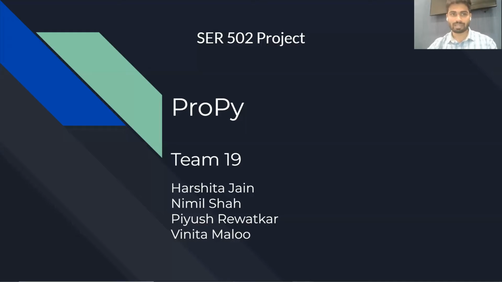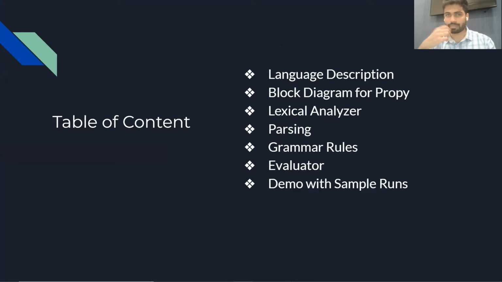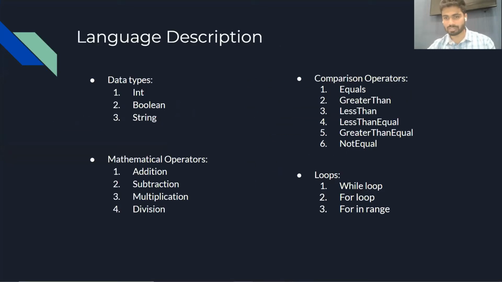So I'll start by giving a high-level overview of our project. The flow of this entire demonstration will be as follows. I'll be explaining our programming language with all its features and constraints. After that, I'll be explaining lexical analysis, which is the first phase of our compiler, and the block diagram of our language. After that, Piyush will be explaining the grammar rules and the parsing techniques, followed by Harshita, who will be explaining the evaluator. And in the end, Vinita will walk you through the installation and demonstration along with sample runs of our project.